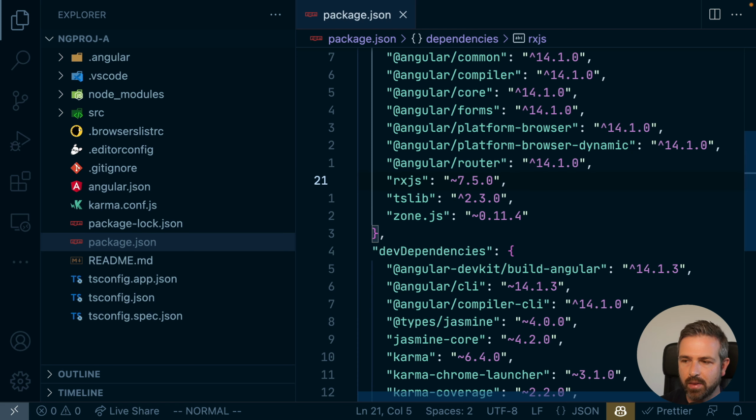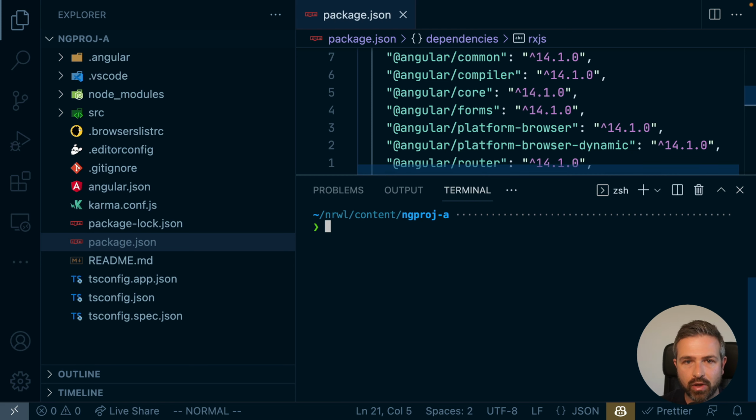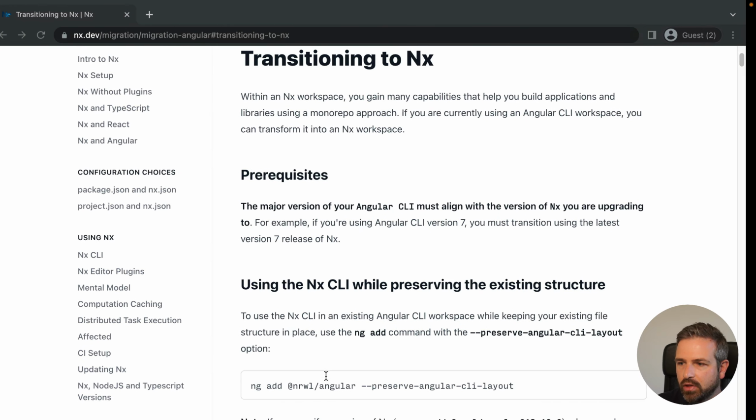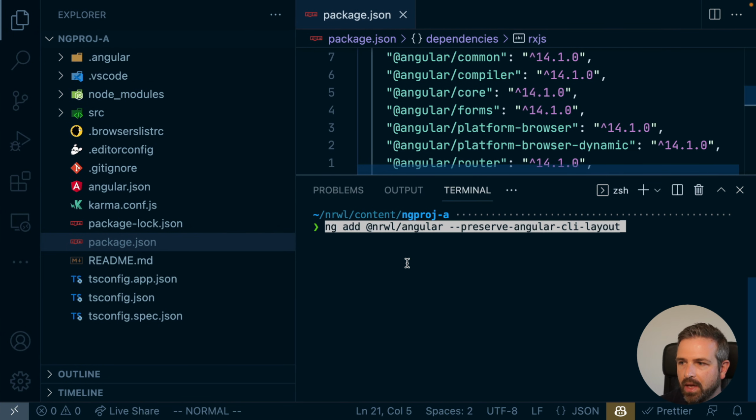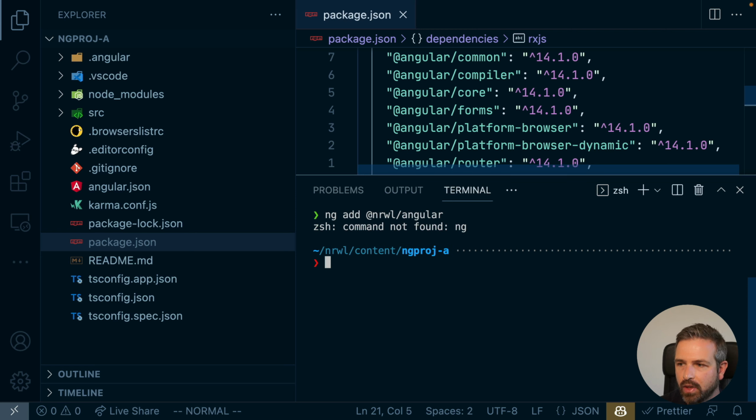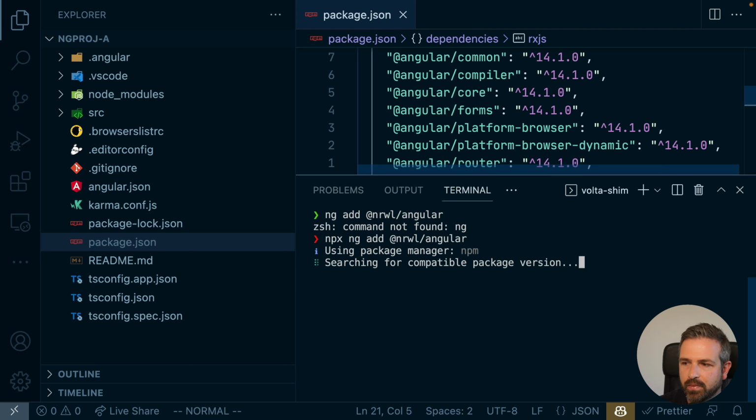So once we have set this up, now we can run the migration using the NX-based automation. Based on the documentation, we can just run this ng add command. So let me copy this. Now I don't want to necessarily preserve the Angular CLI layout, so I remove this one here and I can just run this. Okay, I now don't have the ng CLI installed globally, so let me prefix this with npx.